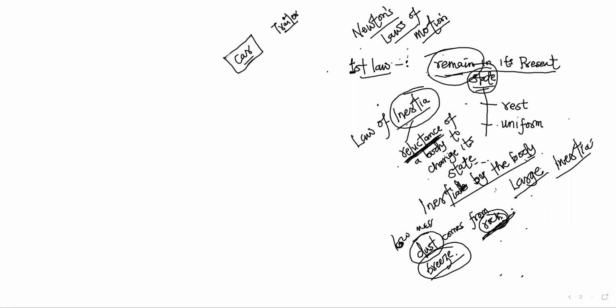Reluctance of the car to move is low. It has low reluctance to move, meaning low inertia. Trailer has high mass, high inertia. To move is a problem. Also, to stop moving when in uniform motion is a problem. If you apply the brakes of a car, the car stops almost immediately.